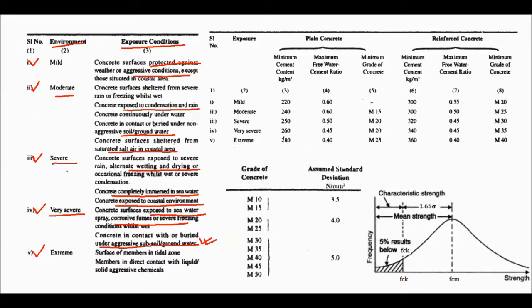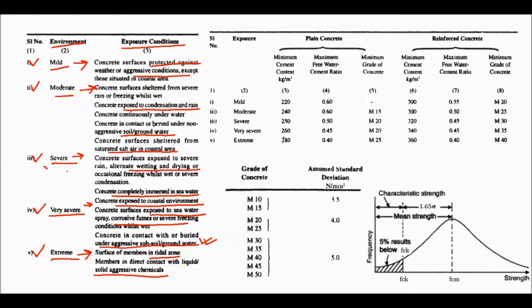Okay, and then extreme: surface of members in tidal zone, members in direct contact with liquid or solid aggressive chemicals. Okay, so you need to study this, or you need to make a short note for this. What are the conditions for mild, moderate, severe, very severe, and extreme? They ask questions like this.